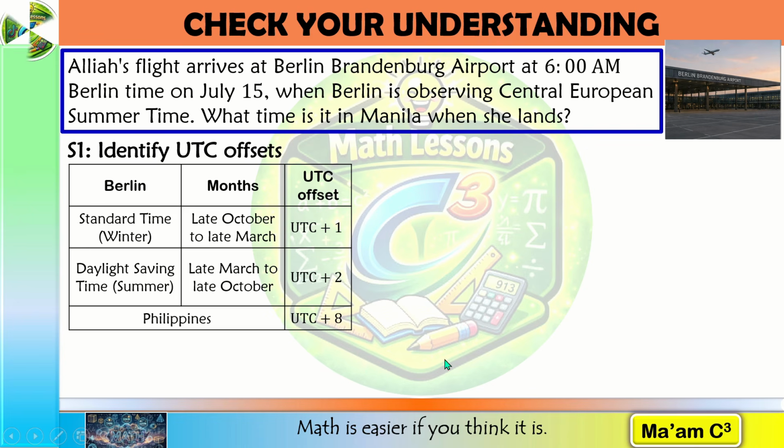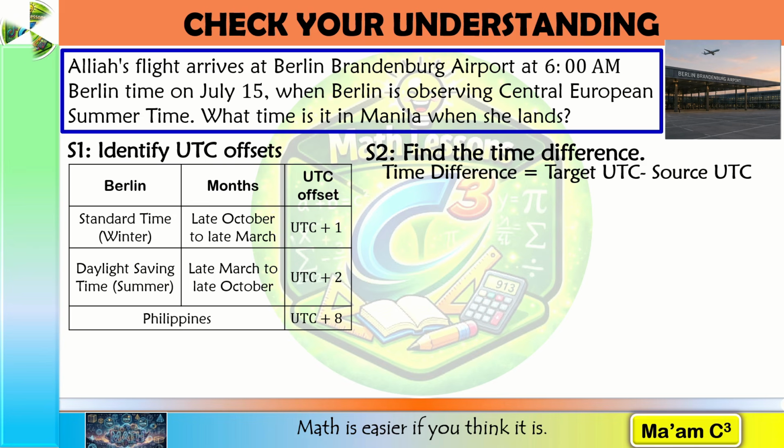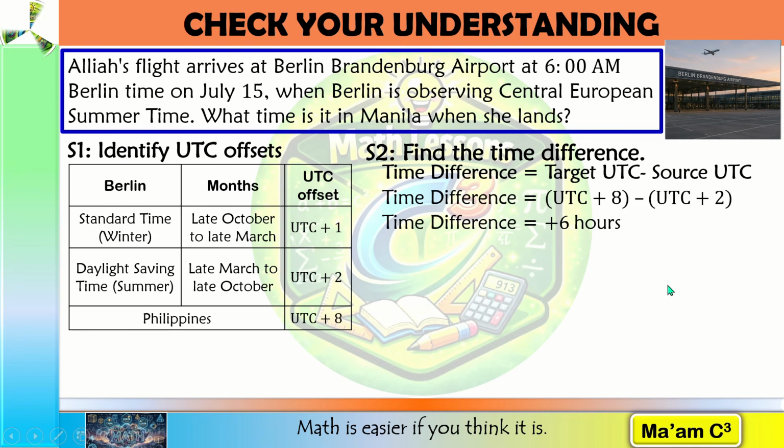So step 2, let's determine the time difference. Again, our formula, time difference equals target UTC offset minus source UTC offset. Our target UTC offset is Manila. It says here what time is it in Manila. So the target UTC is UTC plus 8. And the source UTC, we established earlier that we are going to use UTC plus 2 because it says here July 15. And during those months, Berlin is using Central European Summer Time. So target UTC is UTC plus 8 and then source UTC is UTC plus 2. Positive 8 minus positive 2 is positive 6 hours.